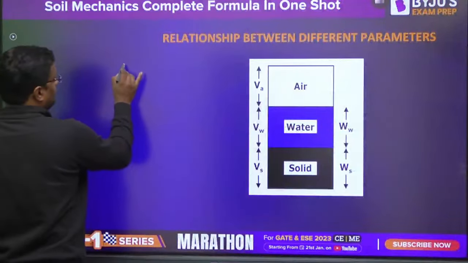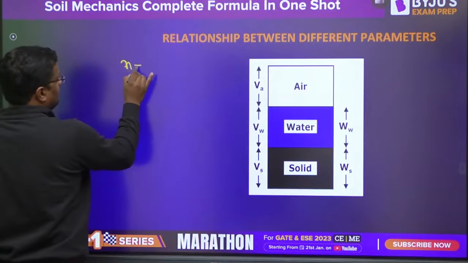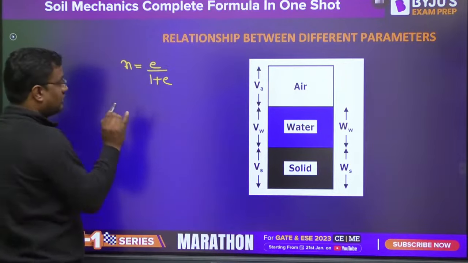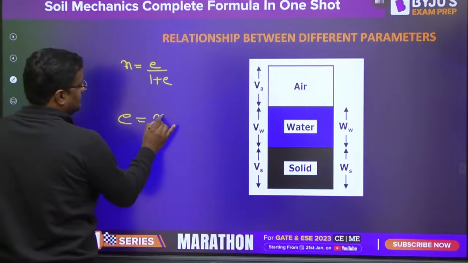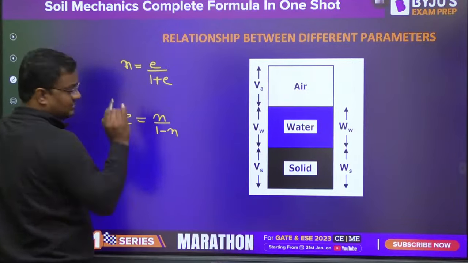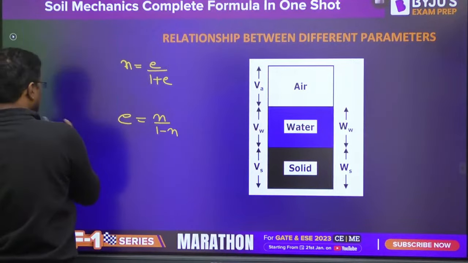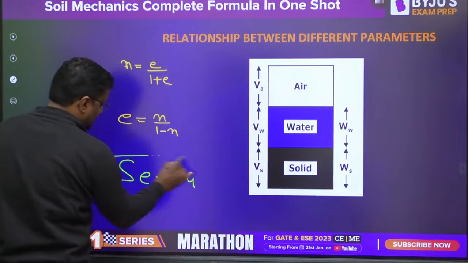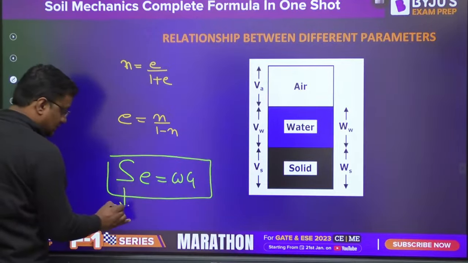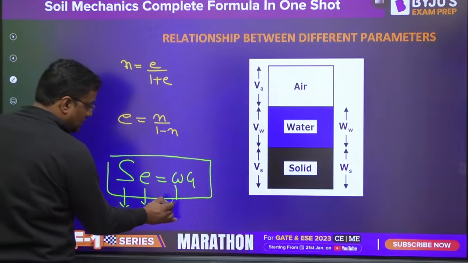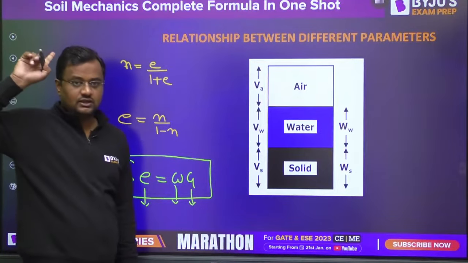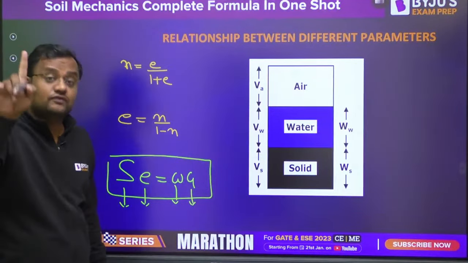Now, guys, one more, that n is equal to e upon 1 plus e. n is porosity, e is void ratio, or e is equal to n upon 1 minus n. And one more that is used many times, Se is equal to wG. S is saturation, e is void ratio, w is water content, and G is specific gravity of solid.